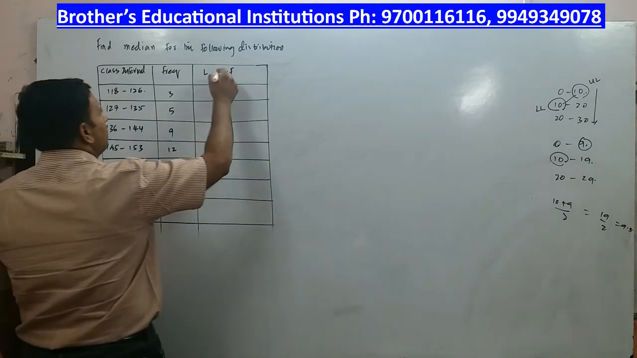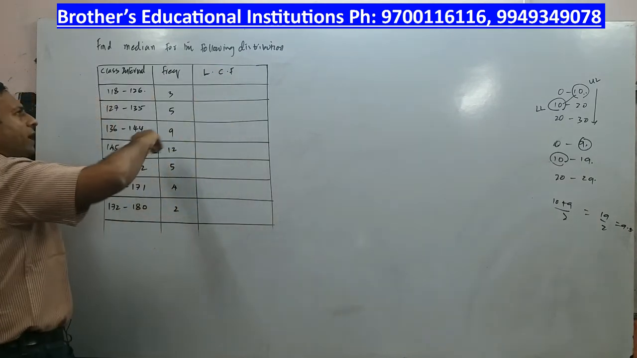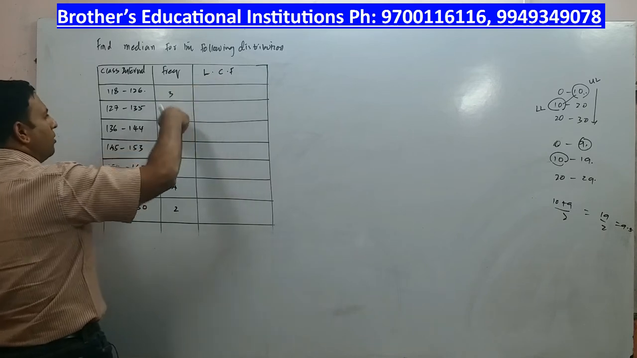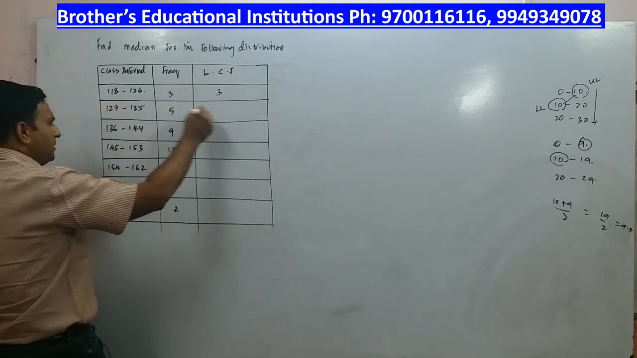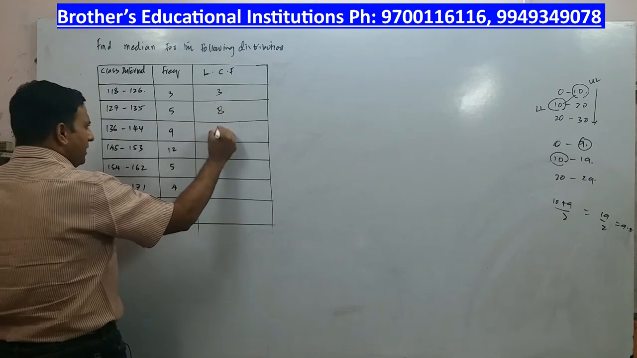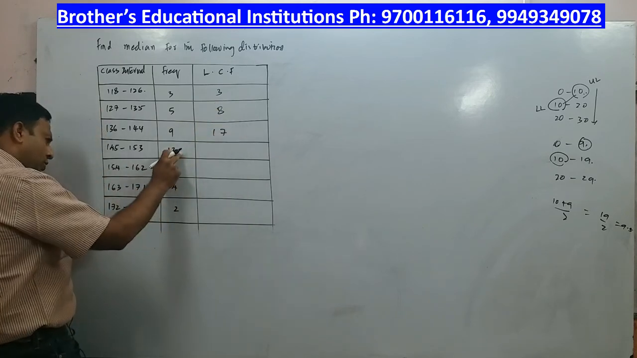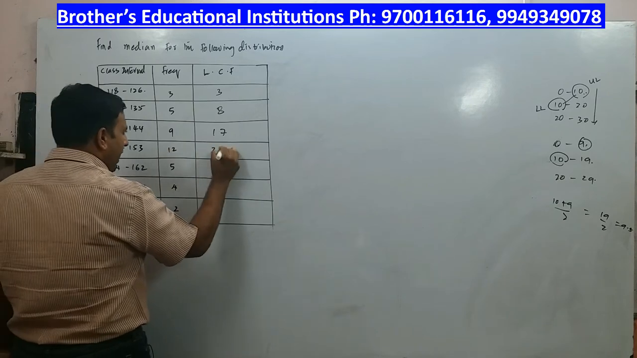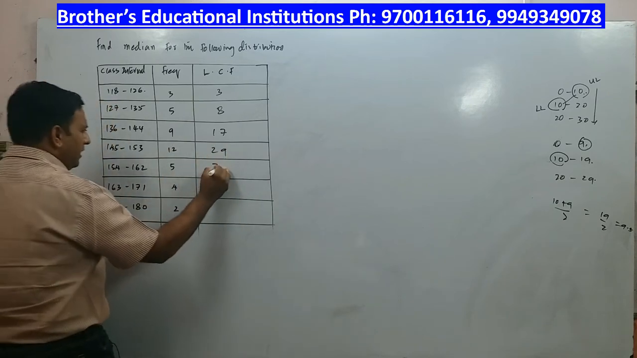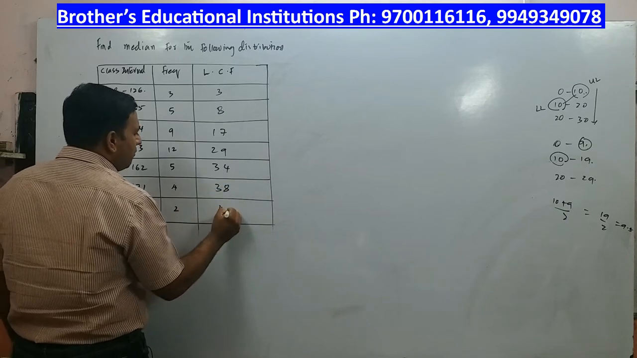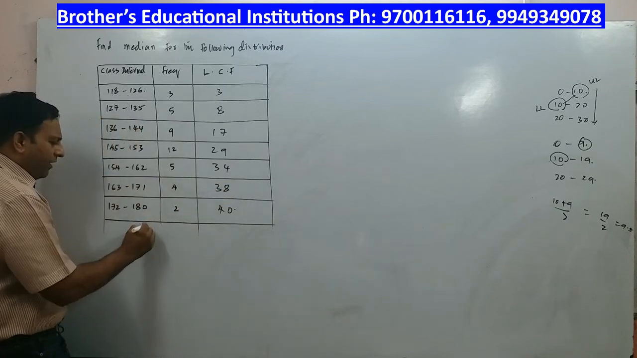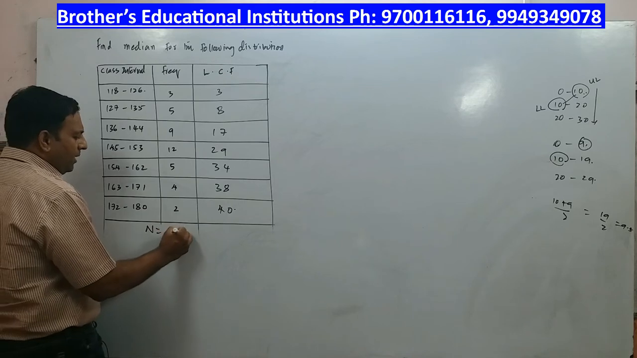Alright, so when we are dealing with median, we have to write the cumulative frequency. How do you write it? Less than cumulative frequency, to be more precise. It is 3, 3 plus 5, 8, 8 plus 9, 17, 17 plus 2 is 19, plus 10 is 29, 29 plus 5 is 34, 34 plus 4 is 38, 38 plus 2 is 40. So when I count the total frequency also, that will be equal to 40.